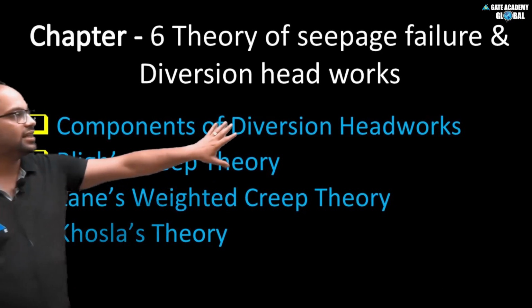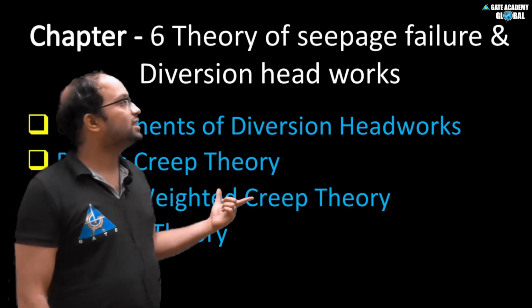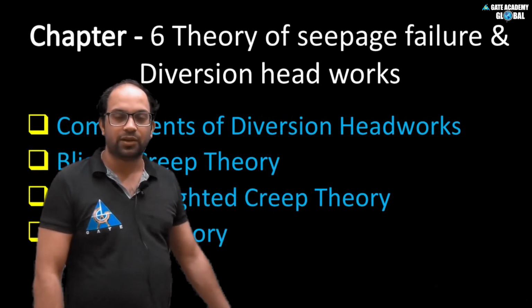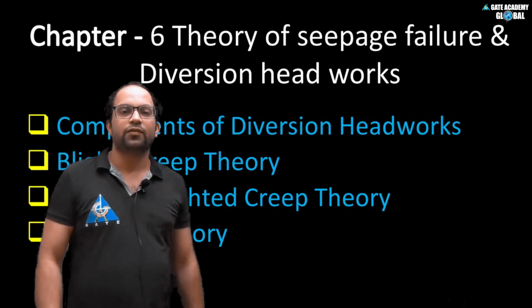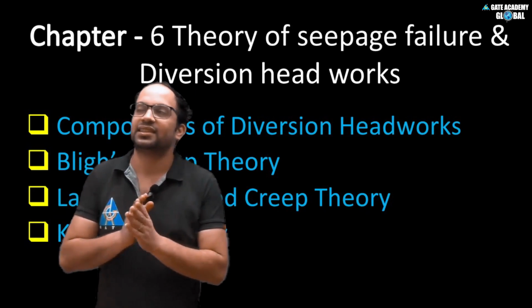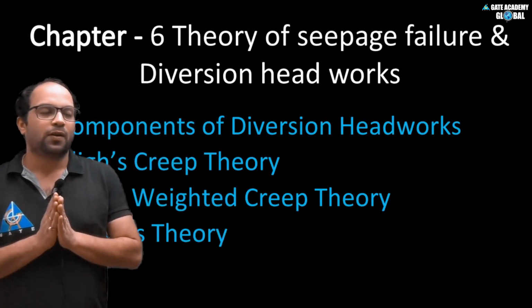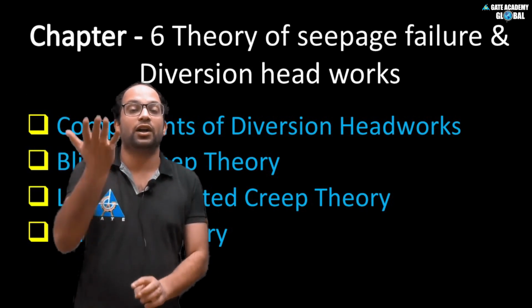After that there is a sixth chapter called diversion headworks and seepage theory. What is diversion headwork? We want to divert the water from river to canal. To divert this water from river to canal we have to raise the water level.